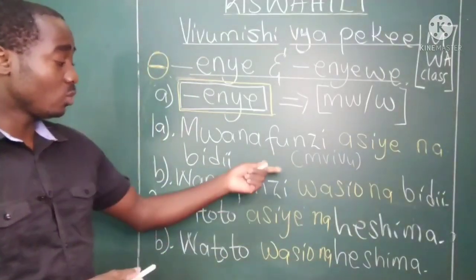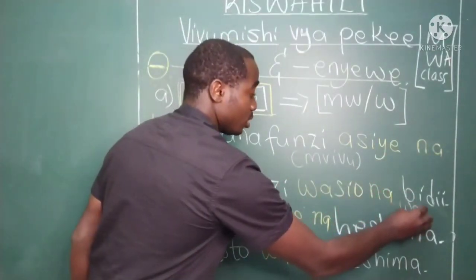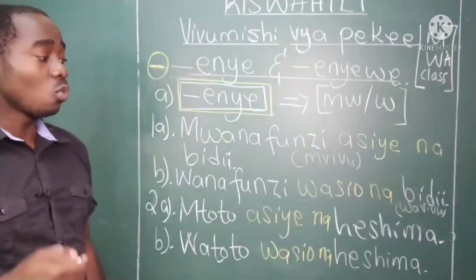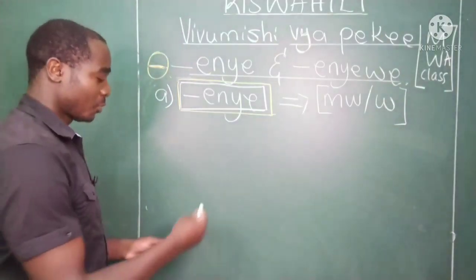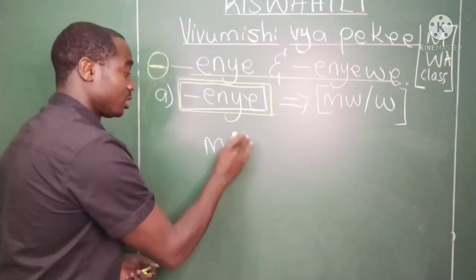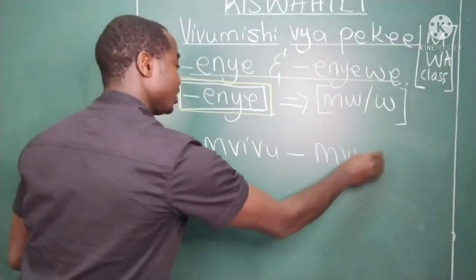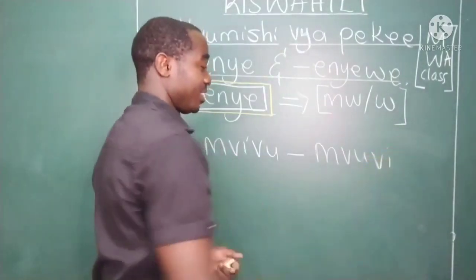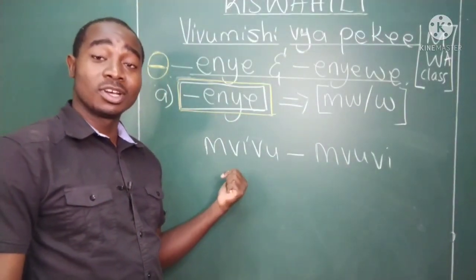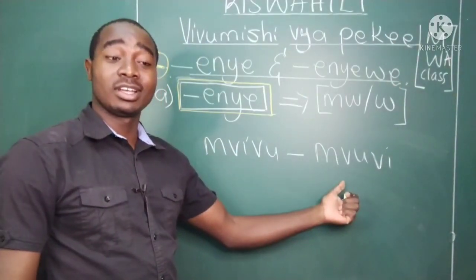So here we have another one word. If it's mvivu here, it is wavivu. We have this word mvivu, and we have this word mvuvi. This one means a lazy person. Mvivu. Mtu mvivu. This one means a fisherman, someone who fishes.